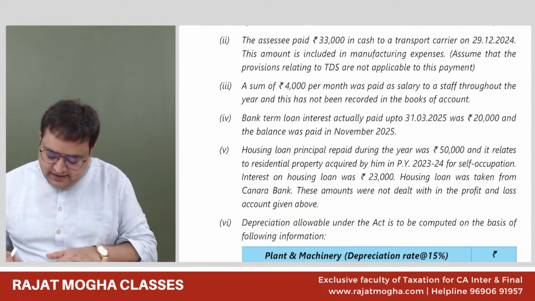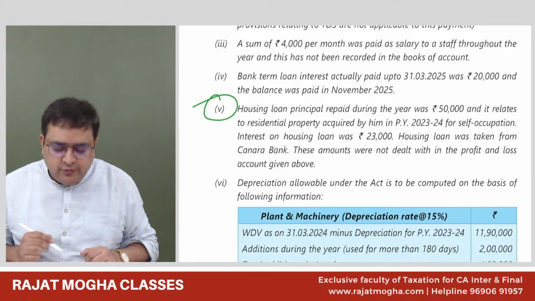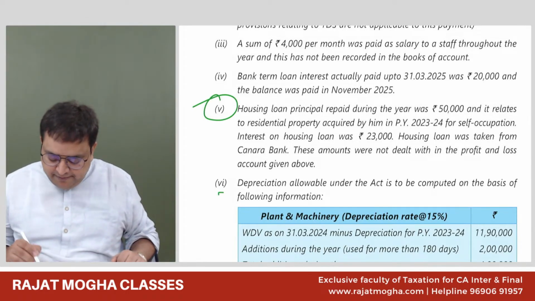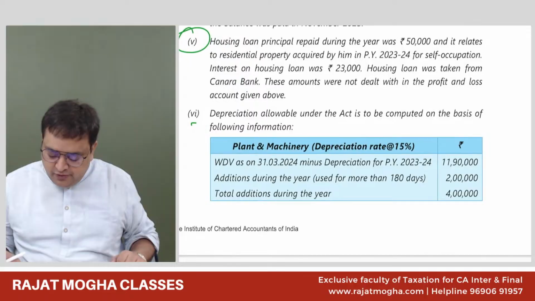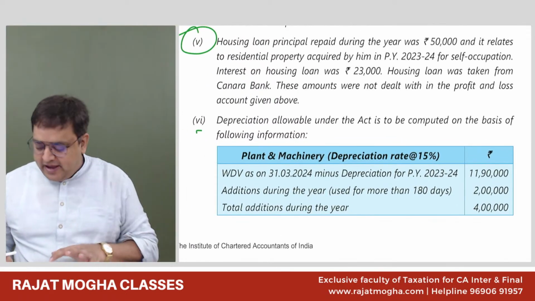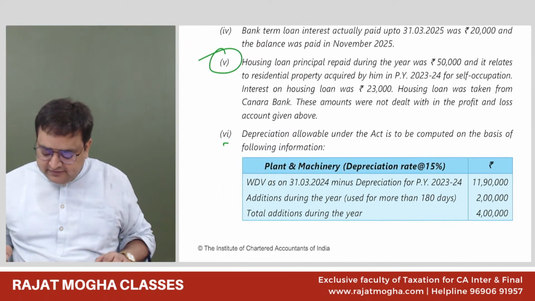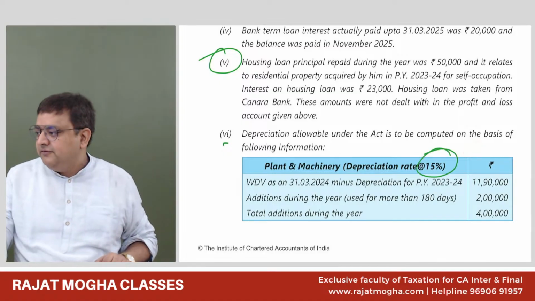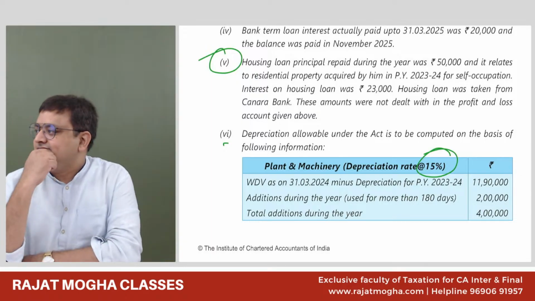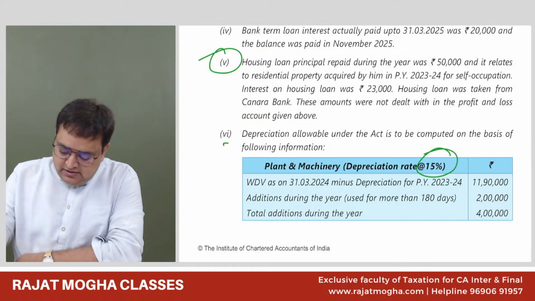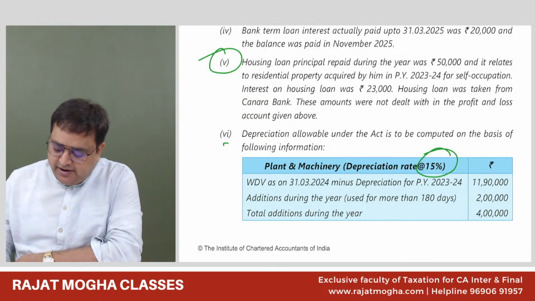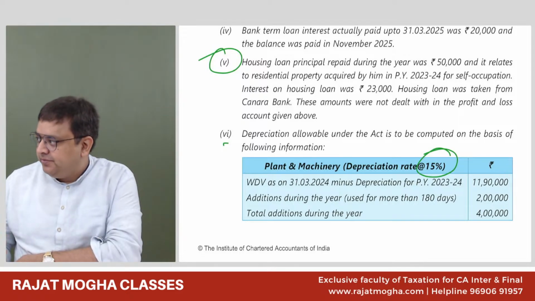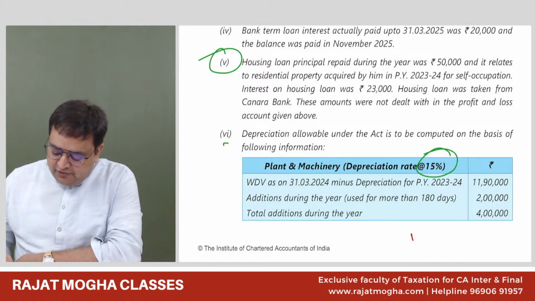Okay. Next, housing loan, we don't have to do anything in PGBP. Depreciation we have to calculate. Okay. Can you calculate depreciation for me, guys? It is a block of 15%. I want you to calculate. Give me the answer. Waiting for your answer. 2,23,500, sir. Everybody, all the students watching on YouTube, all the students here, please tell me the amount of depreciation.